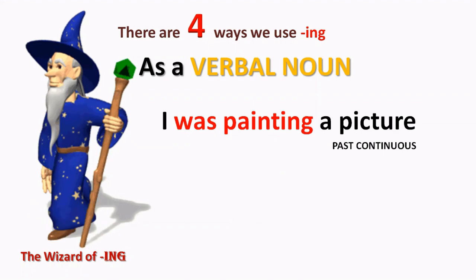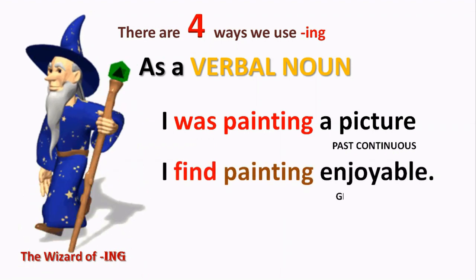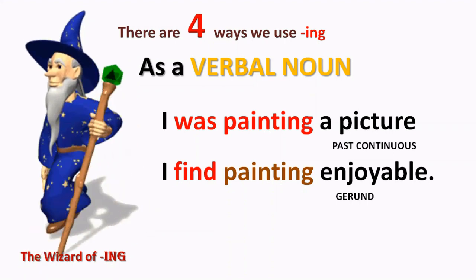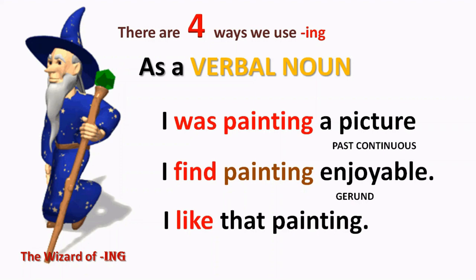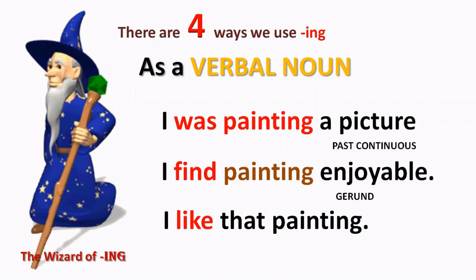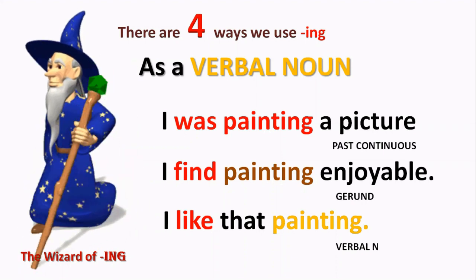So here's a sentence, I was painting a picture. That's the past continuous. Or we could say, I find painting enjoyable. So here again we have the gerund where painting is acting as a noun, an activity. And then the last one we have here is I like that painting. And in the last sentence here, painting is just a noun. It's what we call a verbal noun. I like that painting, the verbal noun.